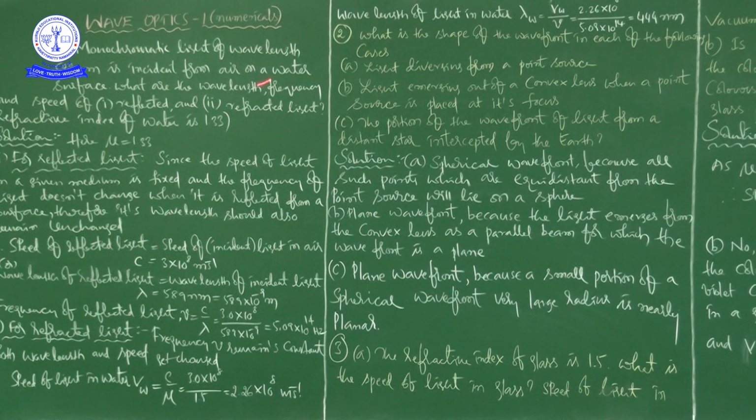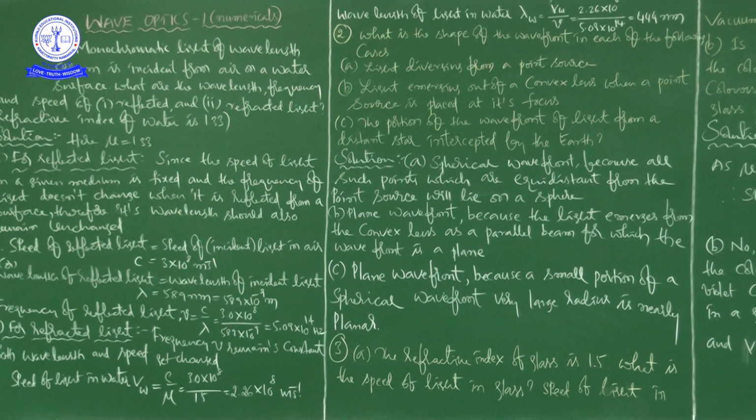And next we have to find the wavelength. So the frequency is okay, and the speed is also okay, we calculated them. So here the wavelength of light in water, lambda_w, is equal to v_w divided by nu. So it is the speed of light in water, 2.26 × 10^8, divided by 5.09 × 10^14.